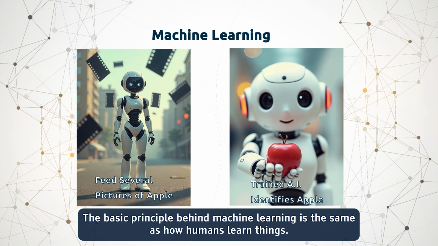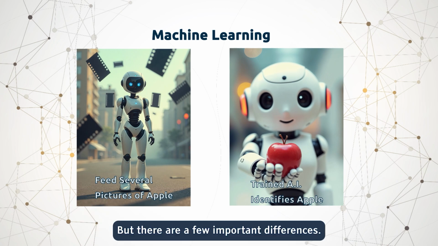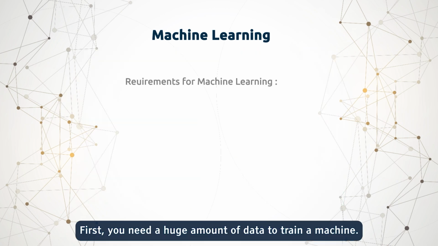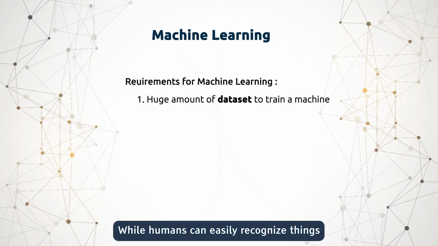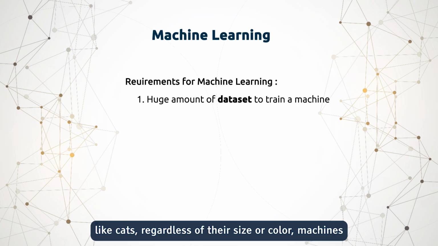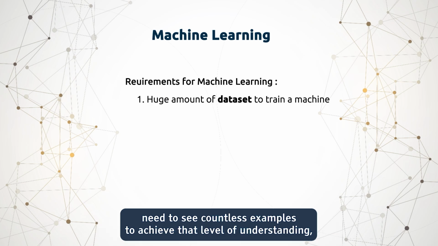The basic principle behind machine learning is the same as how humans learn things, but there are a few important differences. First, you need a huge amount of data to train a machine. As I mentioned earlier, you need lots of examples for the machine to learn. While humans can easily recognize things like cats, regardless of their size or color, machines need to see countless examples to achieve that level of understanding.